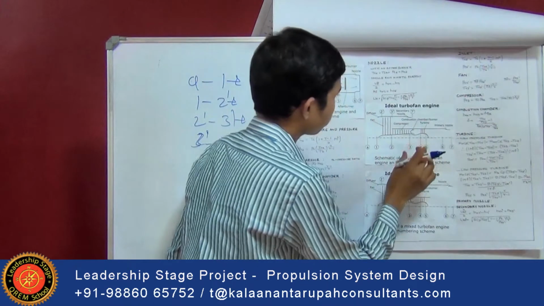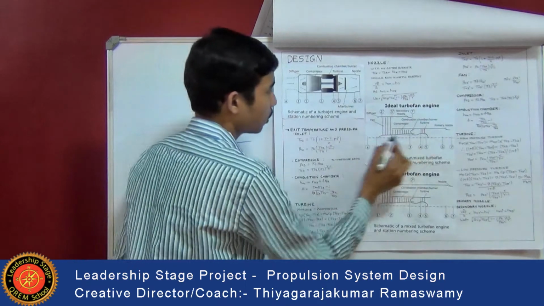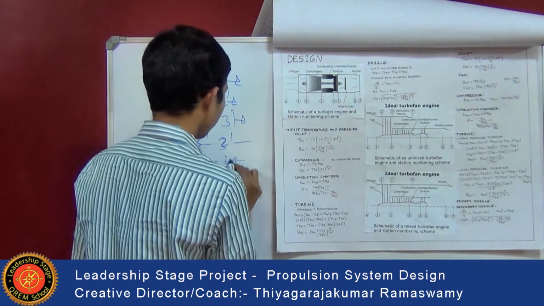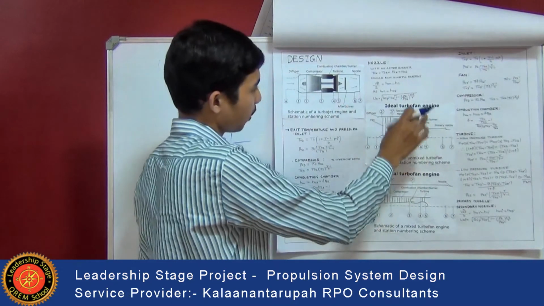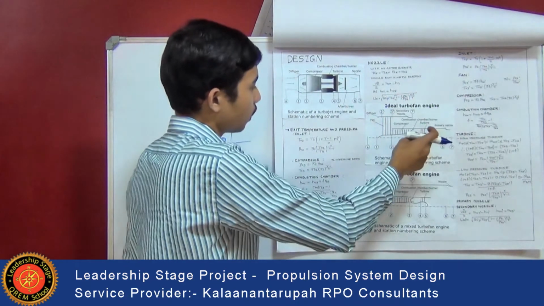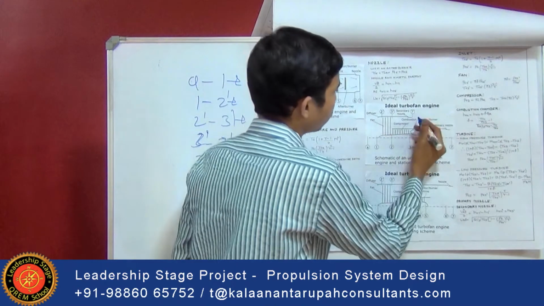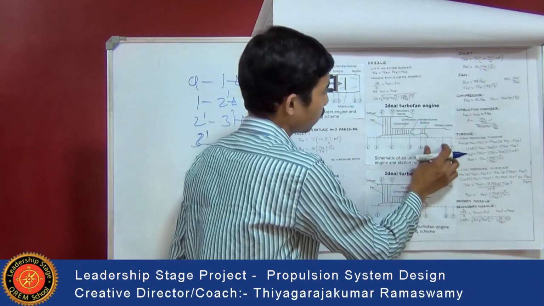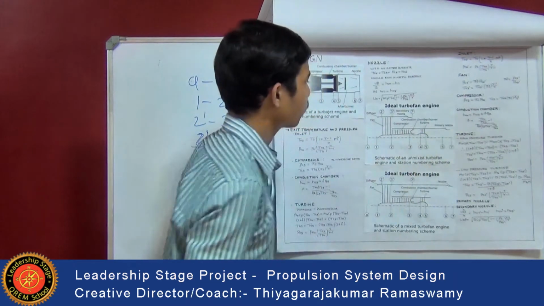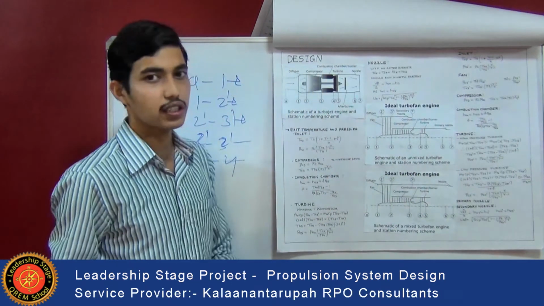Then 3 to 4 is the combustion chamber, where combustion of the air with the fuel takes place. Then 4 to 5 is where expansion of this high pressure gas is carried out by the turbine. Then 5 to 6 is the afterburning region. What is this afterburner?